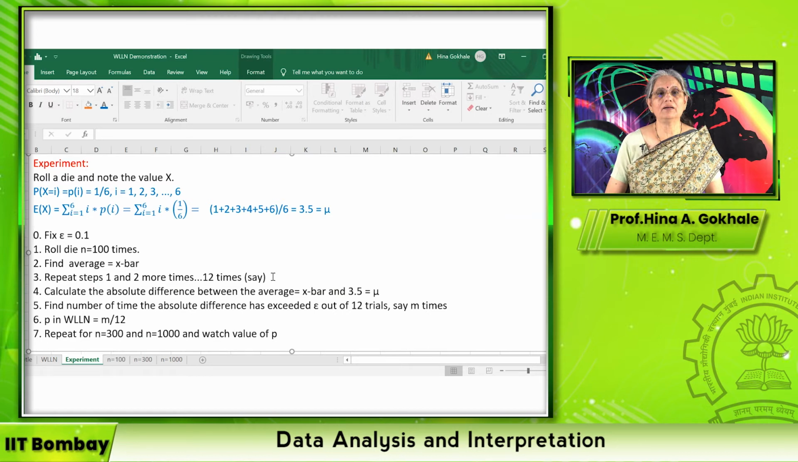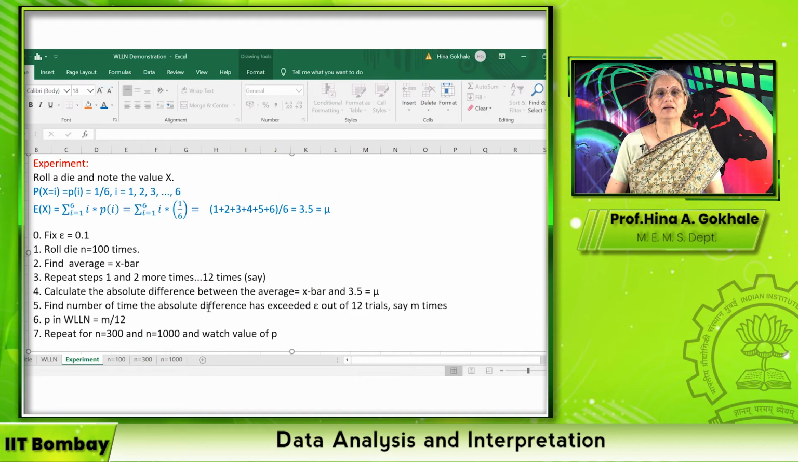Because we need at least some way to find a probability. So we repeat this step 12 times. We calculate the absolute difference between the average x bar, that is, for every one of these 12 sets of 100 rolls of the die, we will have an x bar. There will be 12 x bars, and we have mu equal to 3.5. So we will have a difference.